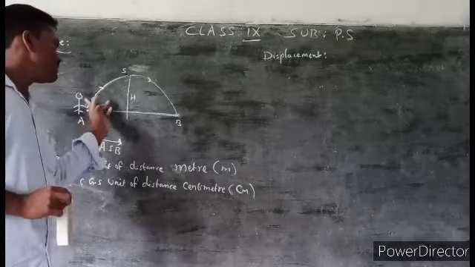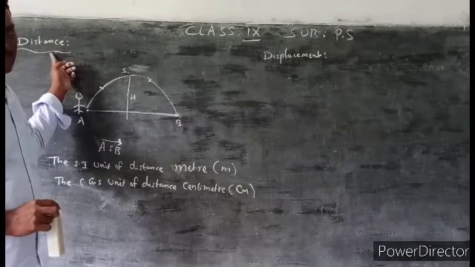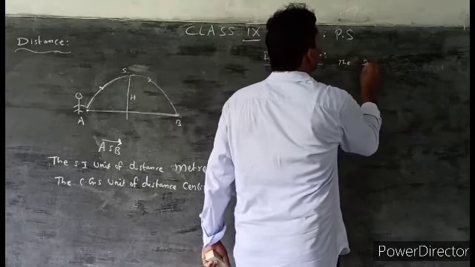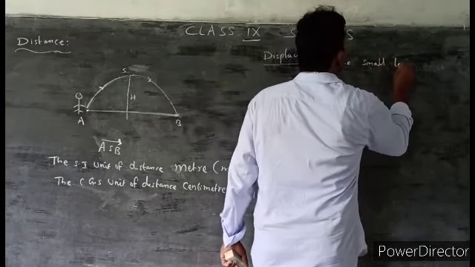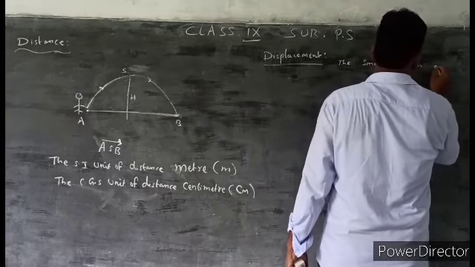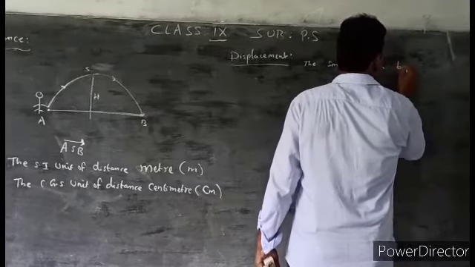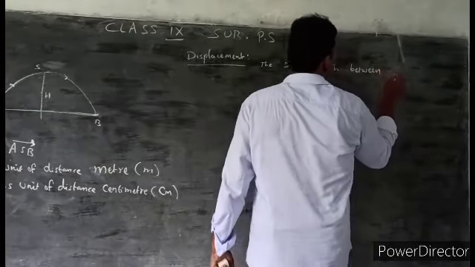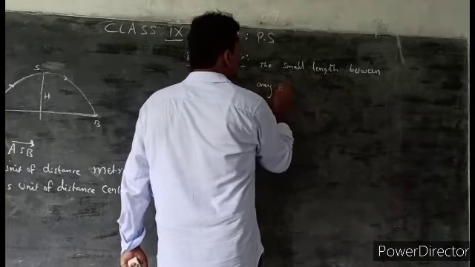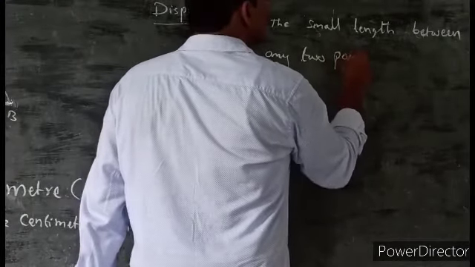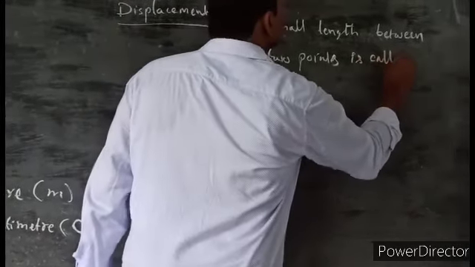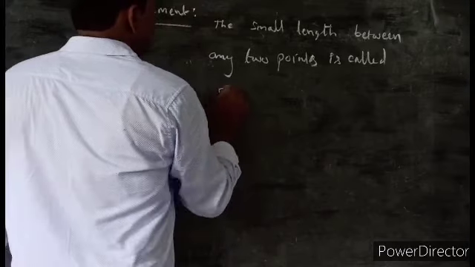The long length between any 2 points is called distance. The small length between any 2 points is called displacement.